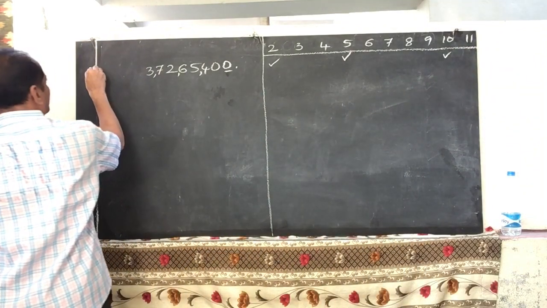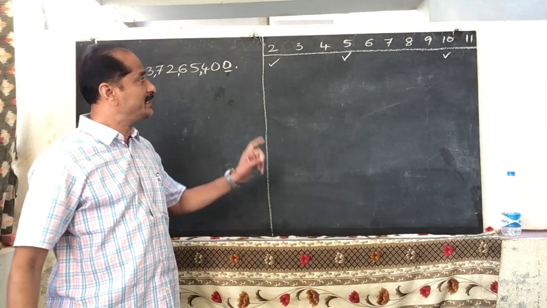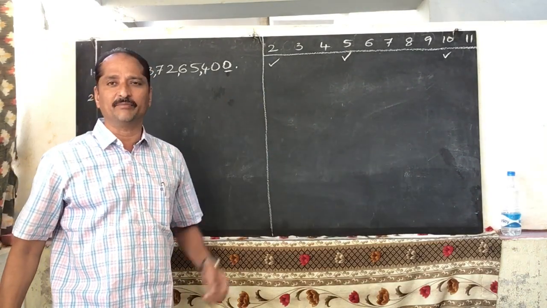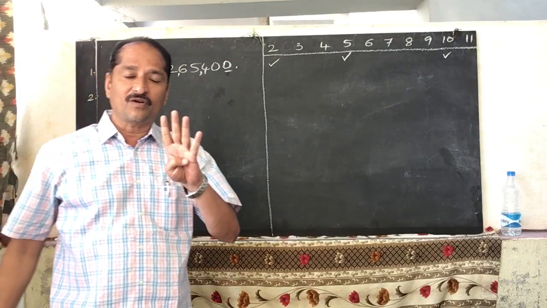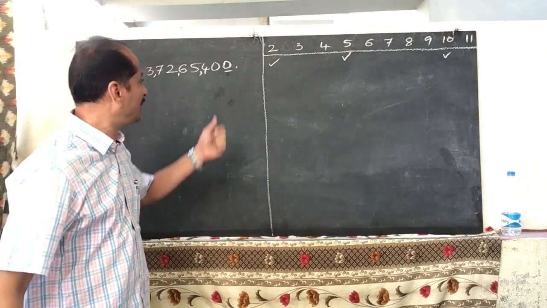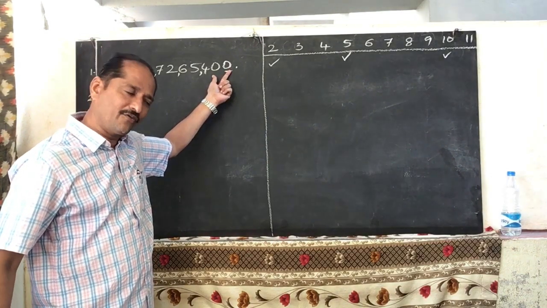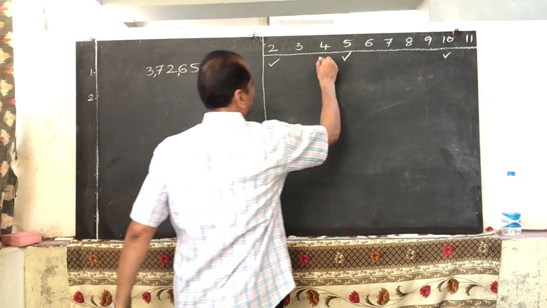Now this is the number. Another number like that you can take and check all this. Now divisibility of 2, 3 and 10 is completed. Divisibility of 4: by checking the last 2 digits we can check. What are the last 2 digits of the given number? The last 2 digits are zeros, so this number is divisible by 4.